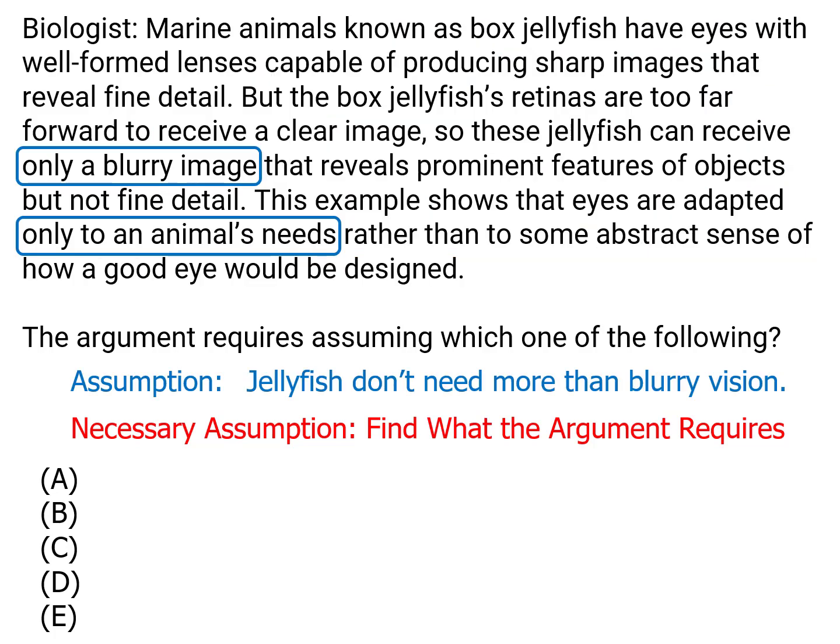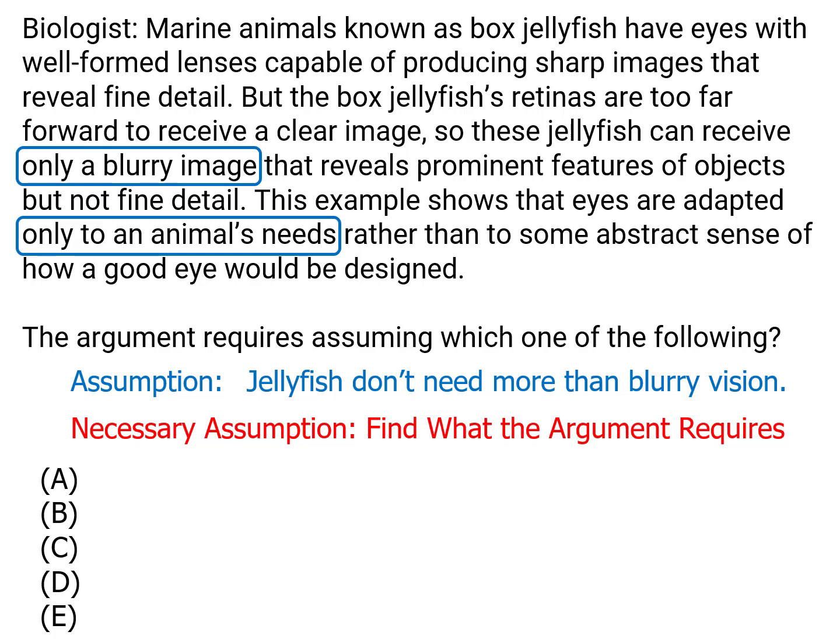So then the open question is, do they need a blurry image? If it's not, then the eyes aren't adapted to their needs. If it is, then this evidence could help prove that conclusion. So the assumption is that the box jellyfish don't need fancy vision, that they can get by with the blurry images. So that's what we'll be looking for in the answer choices.